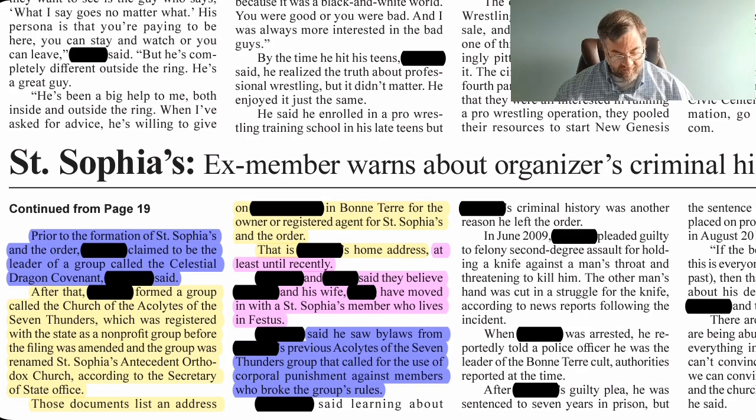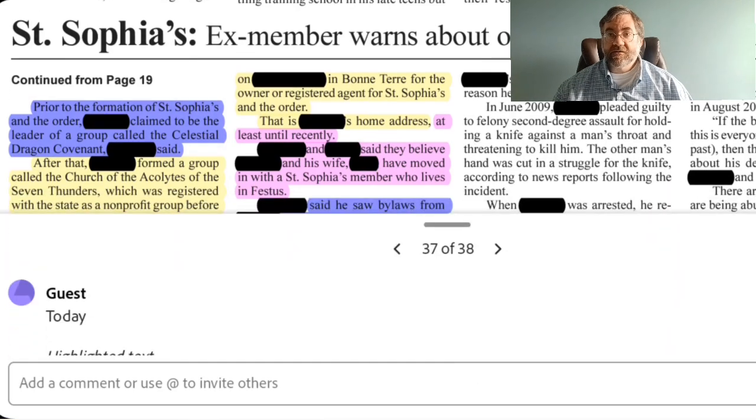Blank said learning about Blank's criminal history was another reason he left the order. Okay, well, that again is personal experience. So we'll go ahead and mark that in blue.